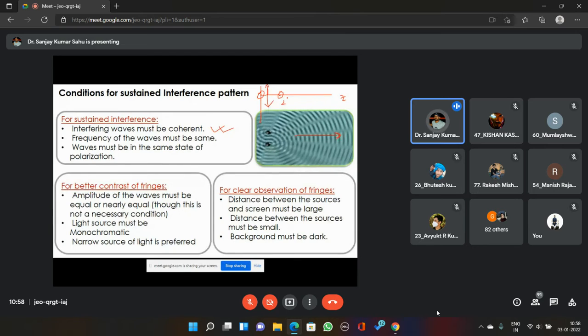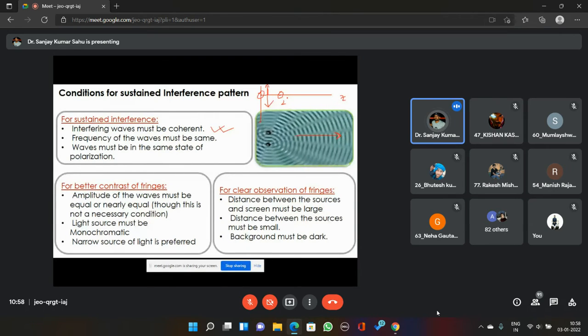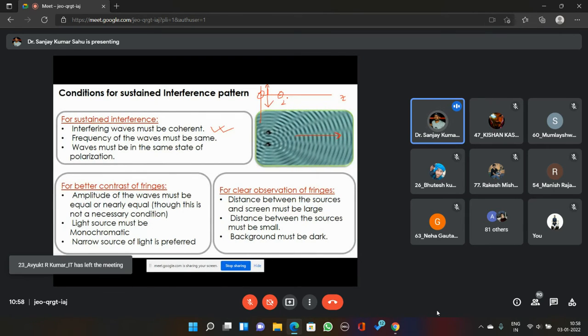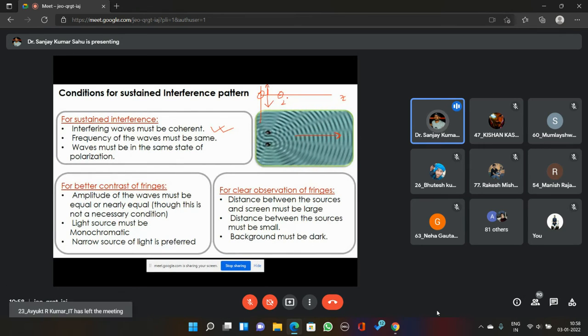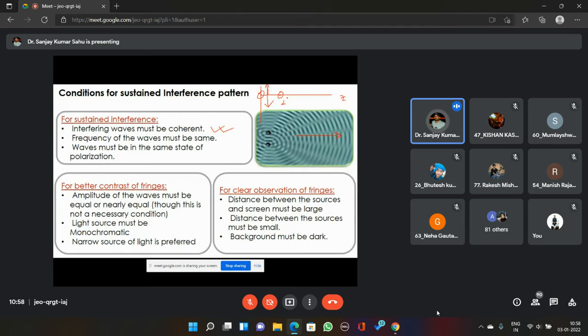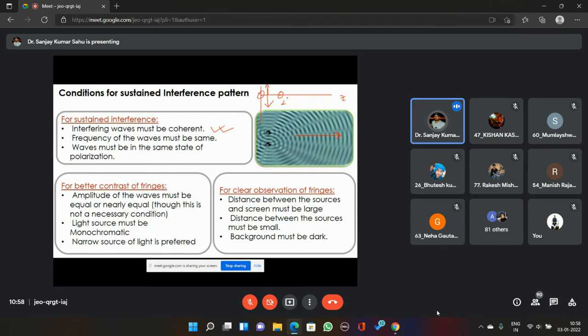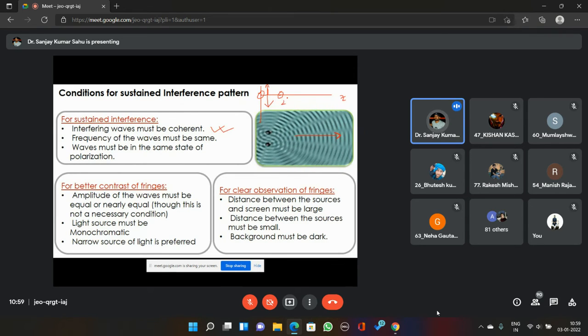You may ask, sir, are you restricting their plane of vibration? No, we are not restricting. If the light is unpolarized, if the vibration is in an arbitrary direction at a certain angle to the x-axis, then for both the waves we can find their x component and their y component.